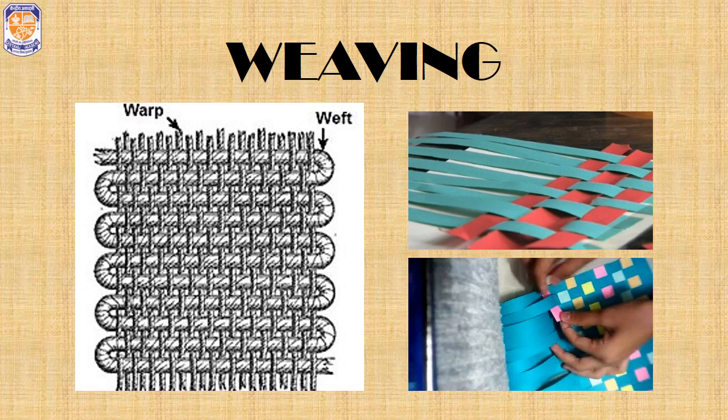The lengthwise or longitudinal warp yarns are held stationary in a loom while the weft is drawn through them and inserted over and under the warp. By this process you must have made paper mats in your crafts when you were in your small classes. So you used the method of weaving.